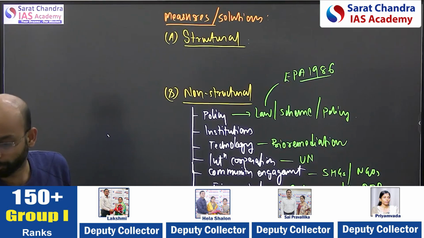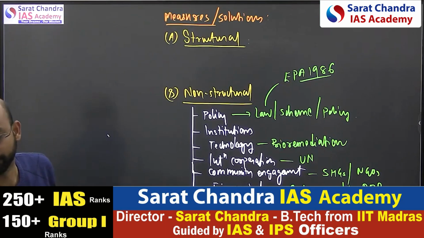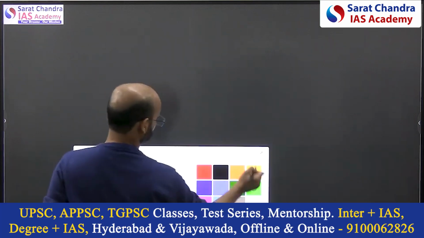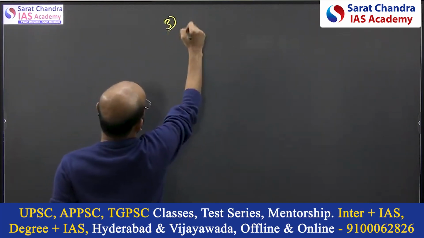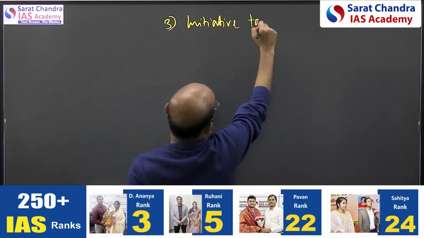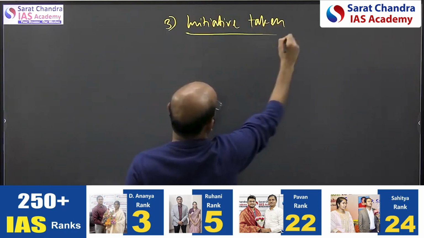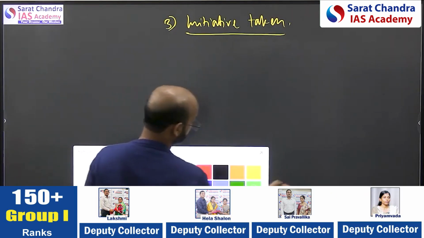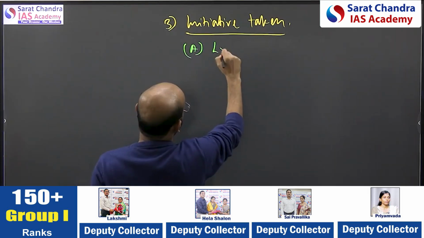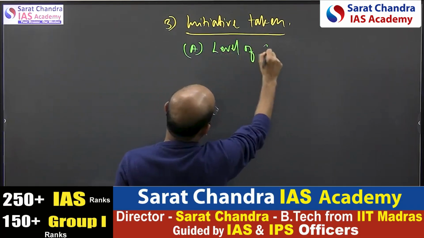Now the initiatives already taken by the government, third is initiatives taken. See, as I said previously also, you can see from two dimensions, that is based on the level of government.